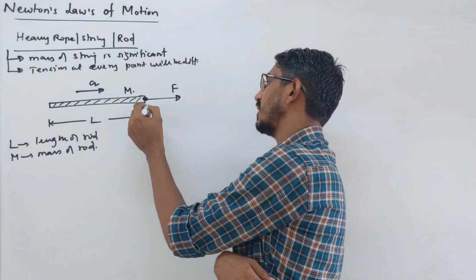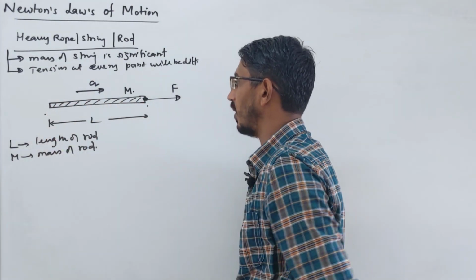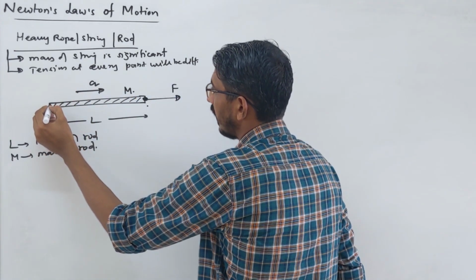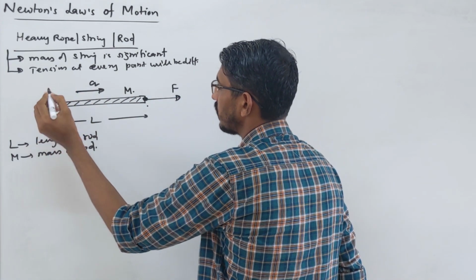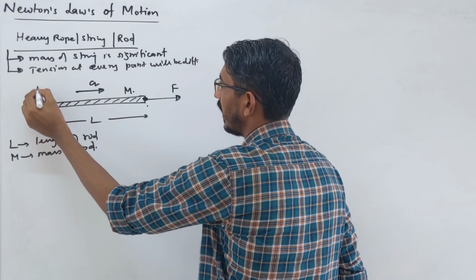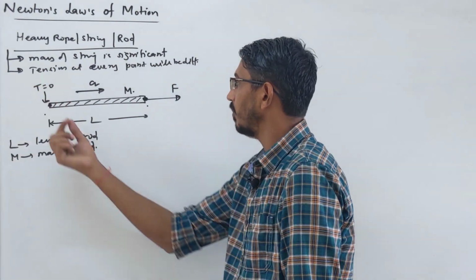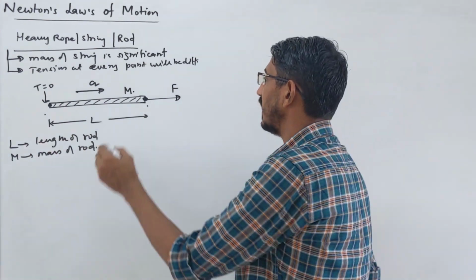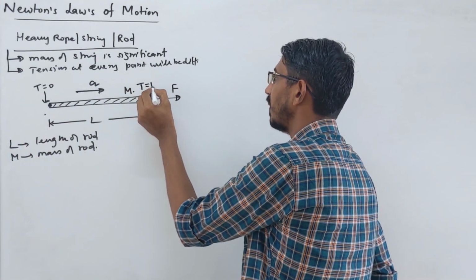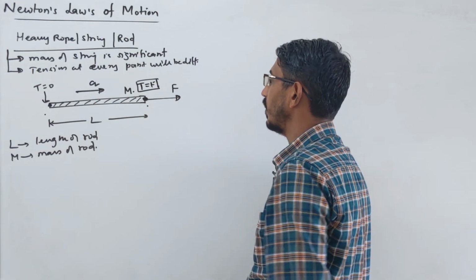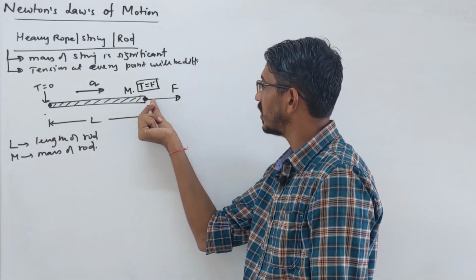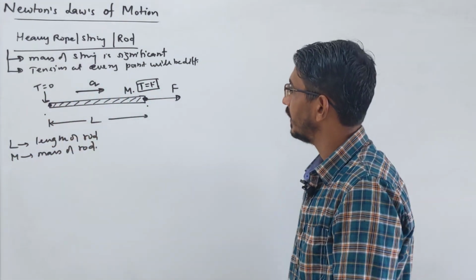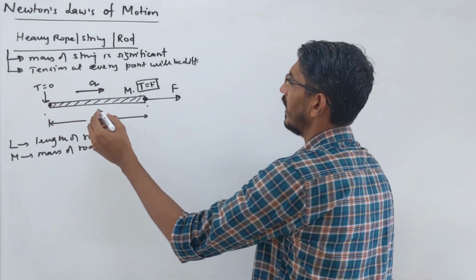Correct? Yes. So now they will ask you tension at some point. They can ask you tension at this point, that point, or any point on this rod. You should understand one thing, like a simple way. At the last point, the tension T is 0. Why 0? Because it's not dragging any mass behind it. While at this point tension will be maximum, that will be simply F itself, because the whole force is applied here. This point supports the whole weight of this rod, dragging it.